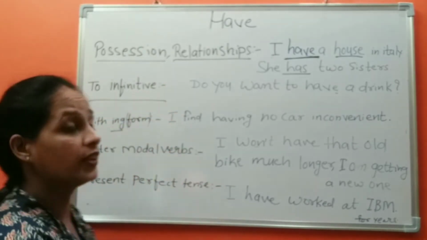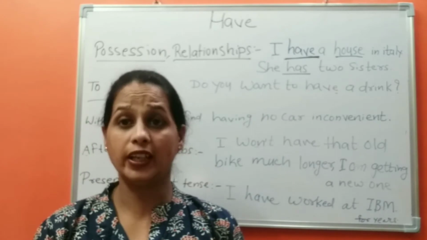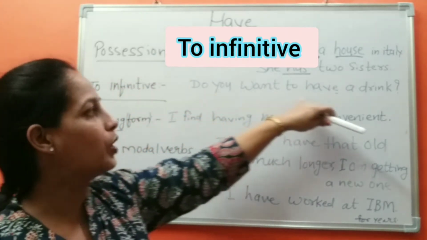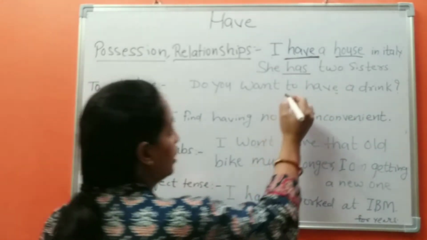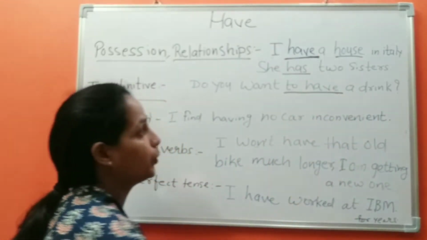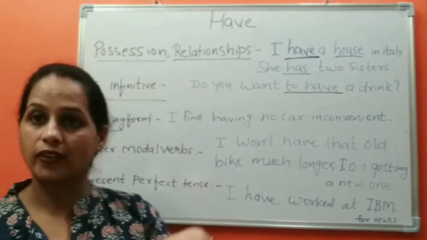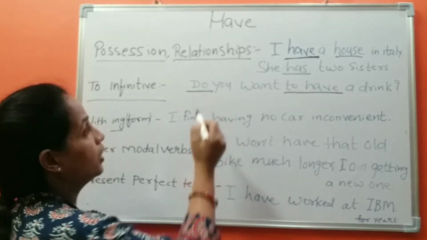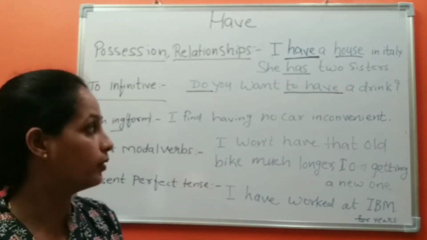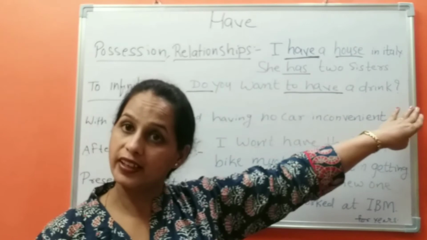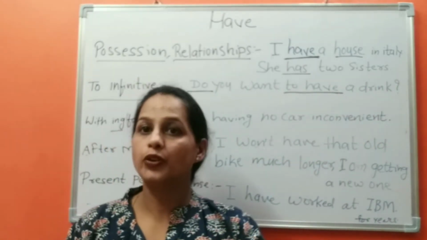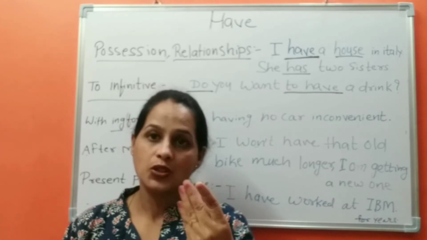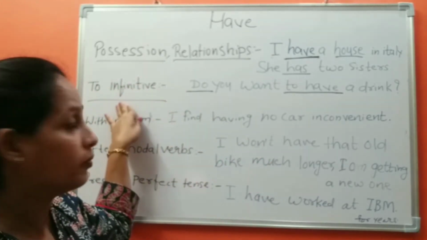Second, we can use this word with the infinitive to. Do you want to have a drink? Here we use the word have with to. It is an interrogative sentence and we can use the word do to ask someone. Do you want to have a drink? It is an offer. Do you want to have something? Do you want to have tea or coffee? So you can use this word with the infinitive.